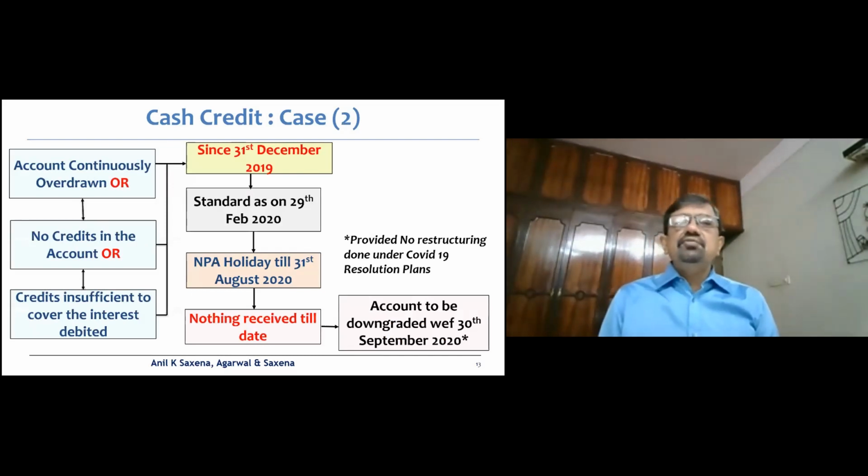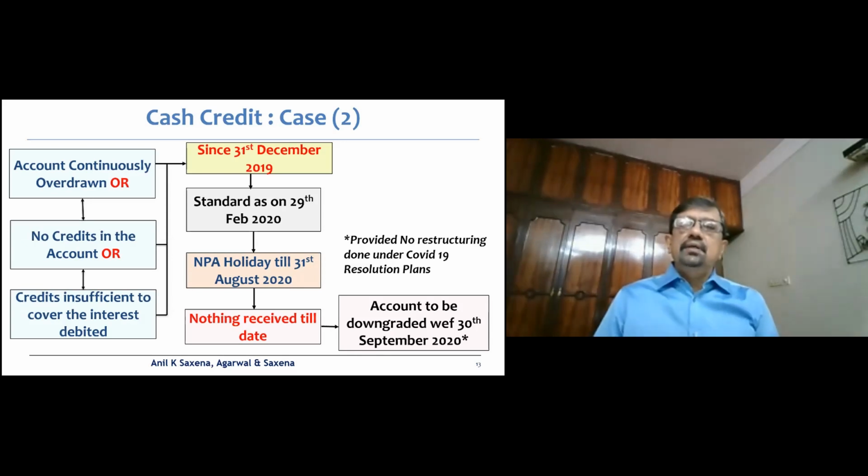A second case similar to what we took up in the term loan case, here the account is overdrawn or no credits in the account since 31st December 19. Now this account, since it is standard as on 29 February 20, there are around 60 days which have expired, but it is standard although overdue. If you remember the 23rd May circular, it says that it has to be standard though overdue.